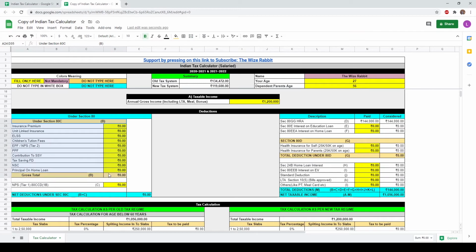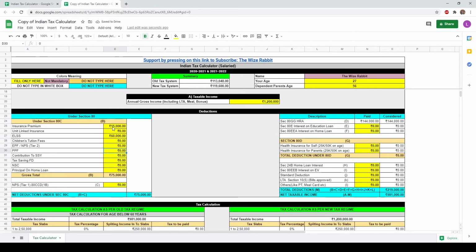Section 80C can help you to save income tax on an amount up to 1,50,000. Here you have to enter insurance premium amount, term insurance, life insurance, mutual funds amount, EPF, NPS, and principal on home loan. So by entering these values, your annual income tax values will keep reducing. So let's say you are paying an insurance amount of around 15,000 rupees per annum. Next, monthly you are investing 5,000 rupees in tax saver mutual funds. So it is like 60,000 per year.